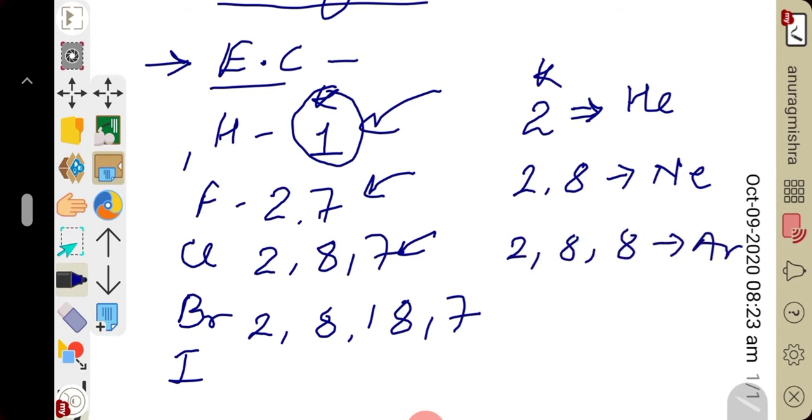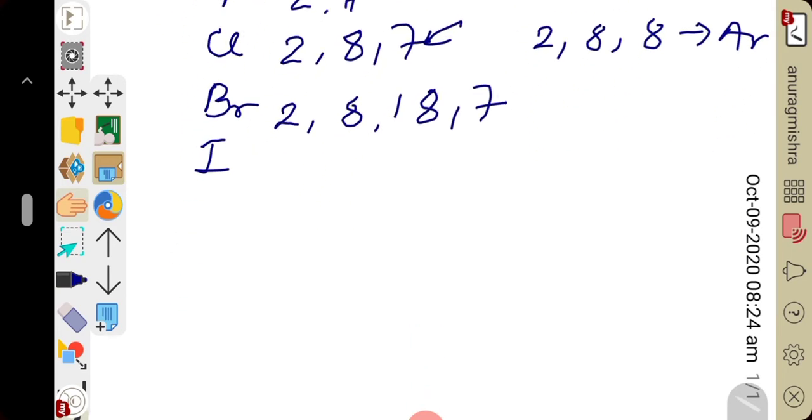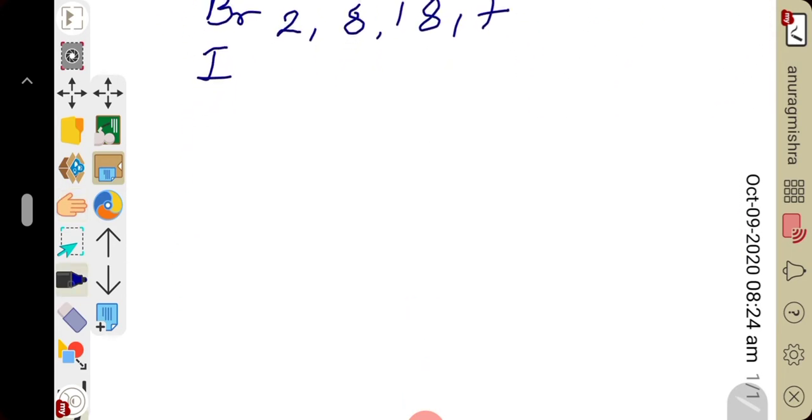So this is the similarity between the electronic configuration of hydrogen and halogens. To become stable, they are short of one electron, so that they can achieve the electronic configuration of the nearest noble gas. Clear? So similarity number one, I hope you people understood. Now come to similarity number 2.